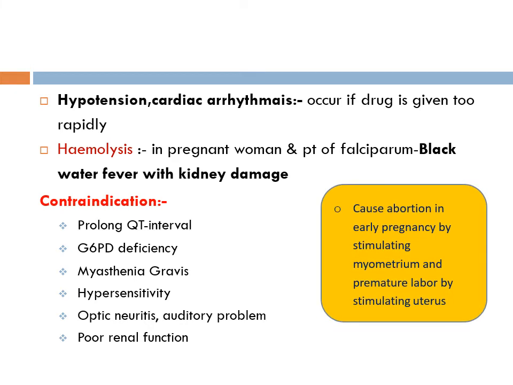It can cause abortion in early pregnancy by stimulating myometrium and premature labor by stimulating uterus. So during pregnancy, it should be used only for serious falciparum malaria with special care to prevent hypoglycemia.